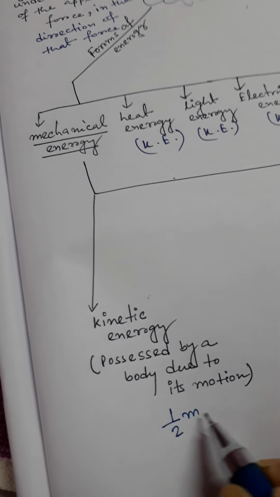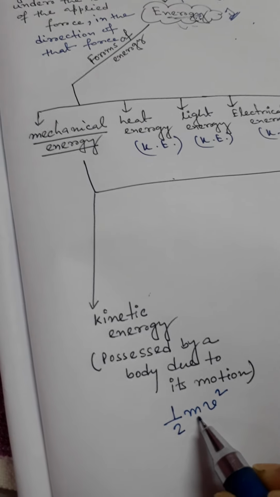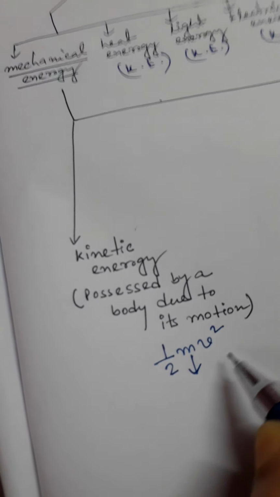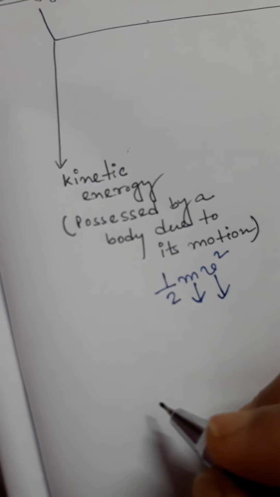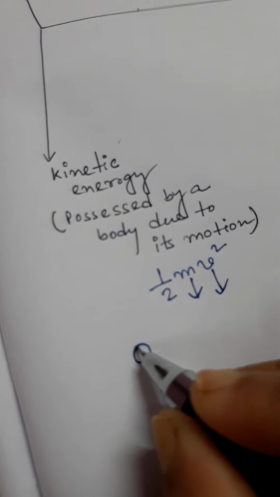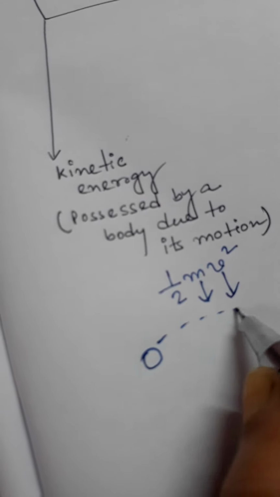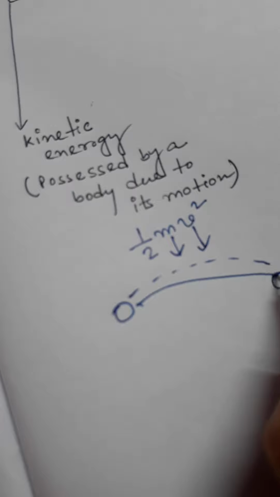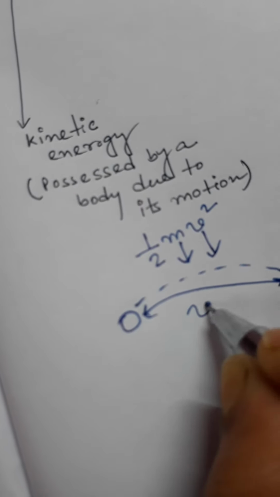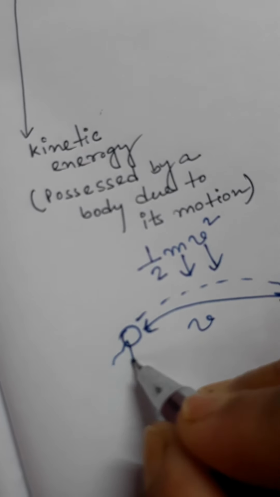Half of mv square. So here m is the mass of the body and v is the velocity of the body. Suppose you take one ball and throw this ball here. So this is the velocity of that ball and the mass of that ball.